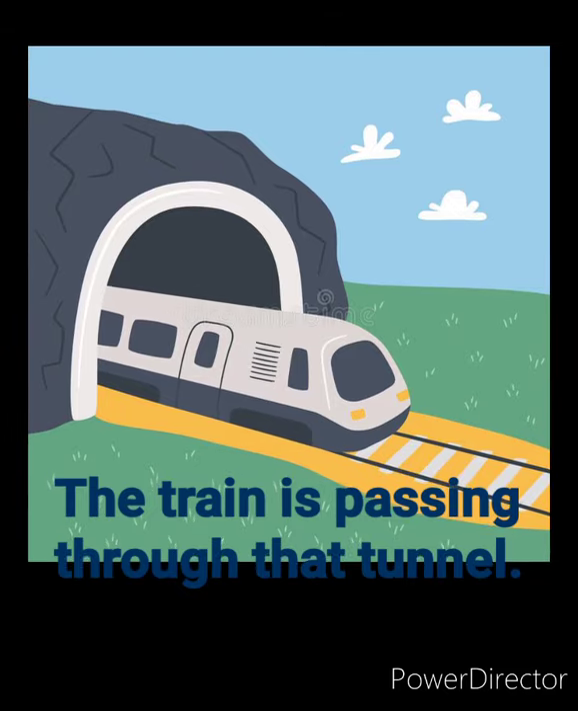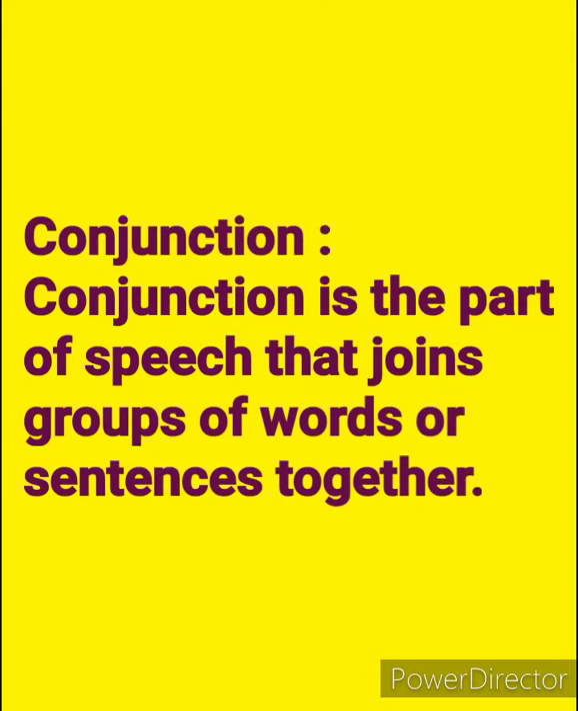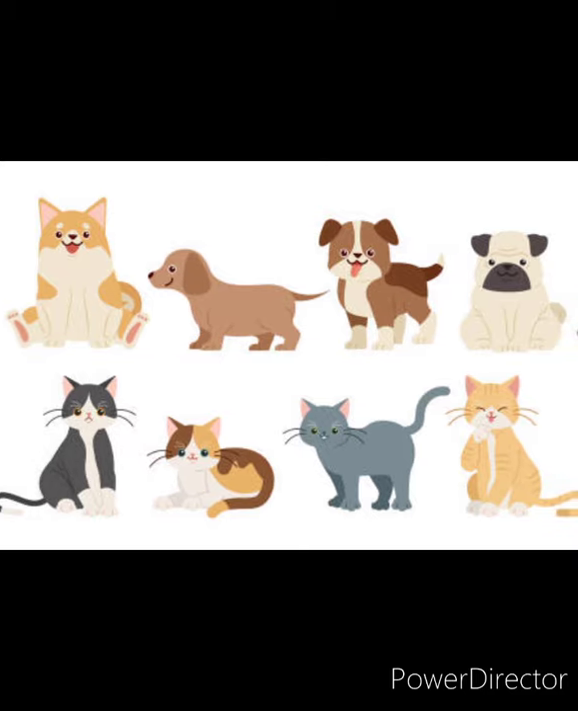Okay children, now coming to the next. Conjunction. Conjunction is the part of speech that joins groups of words or sentences together. Example, I like cats and dogs.